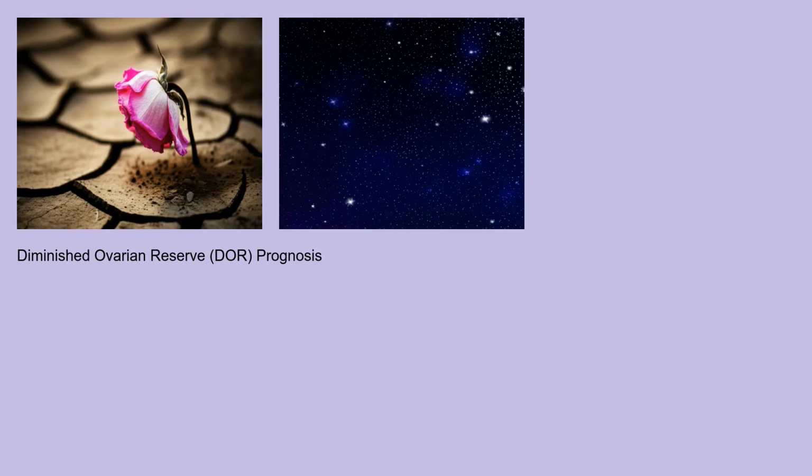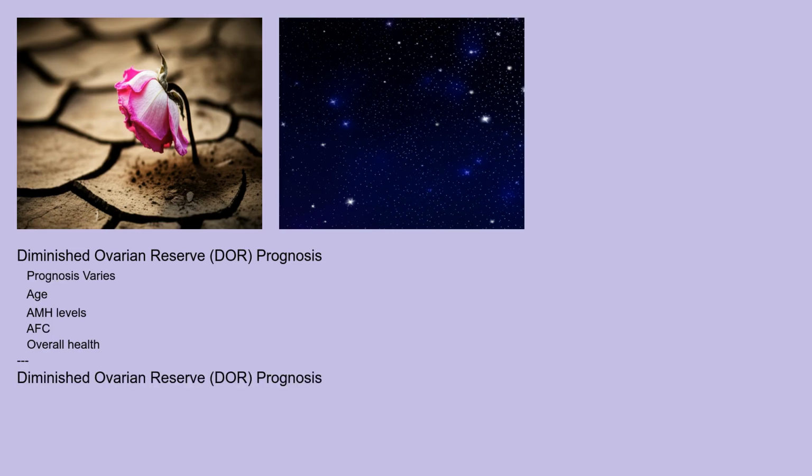The prognosis for women with DOR varies depending on several factors, including age, AMH levels, AFC, and overall health. While DOR can make conception more challenging, it doesn't necessarily mean that pregnancy is impossible. With appropriate treatment, many women with DOR can successfully conceive.